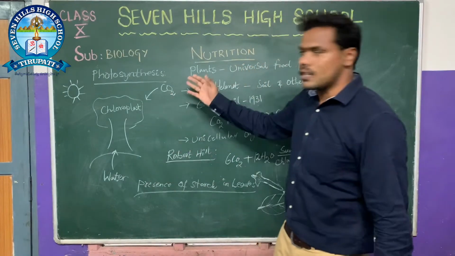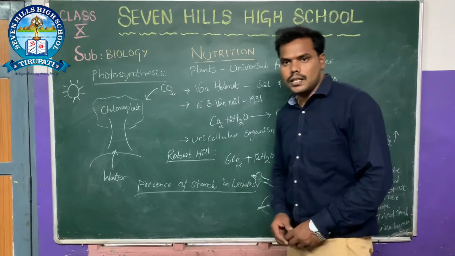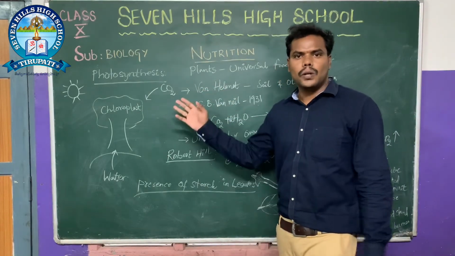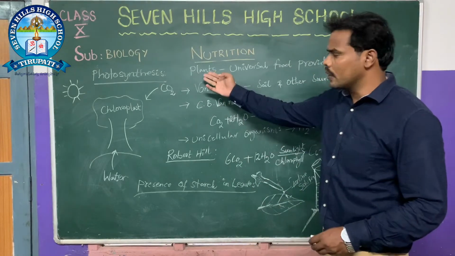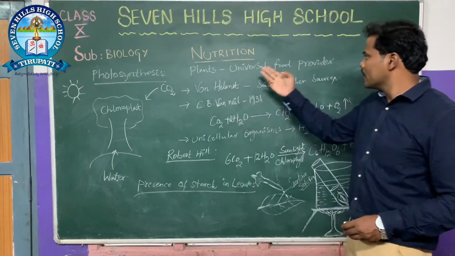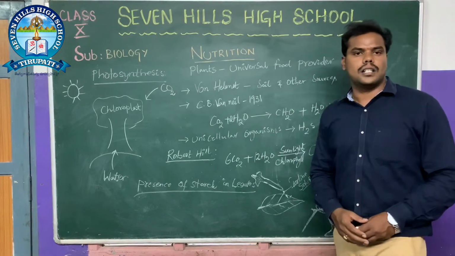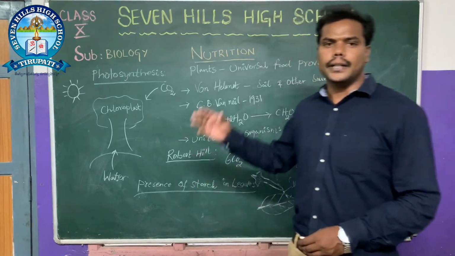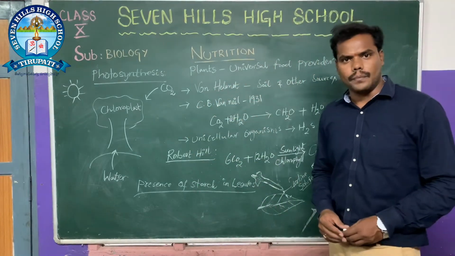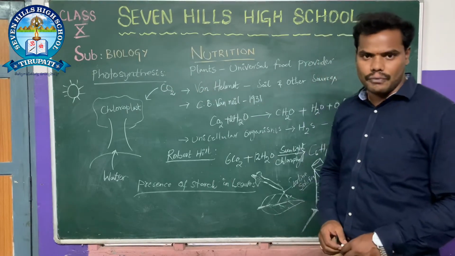Okay, now let us study photosynthesis. Photosynthesis is a process by which plants can prepare their own food material. That's why plants are called the universal food provider. Why? Because plants are the only organisms on the earth's surface which are able to prepare their own food material, and they release oxygen. That's why we consider photosynthesis the basic life process.